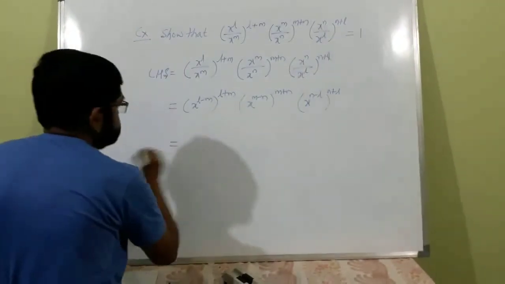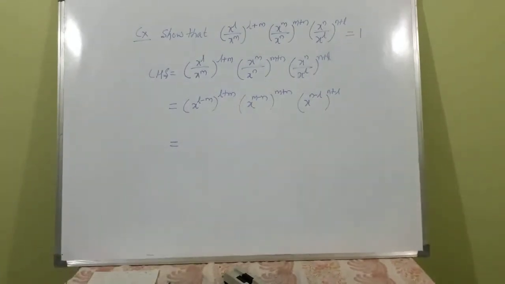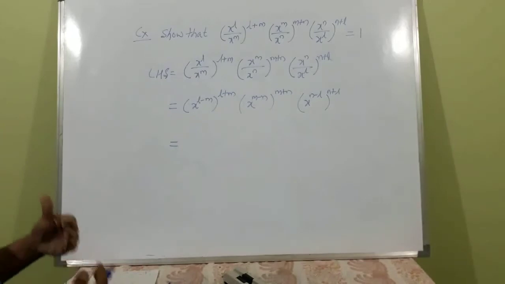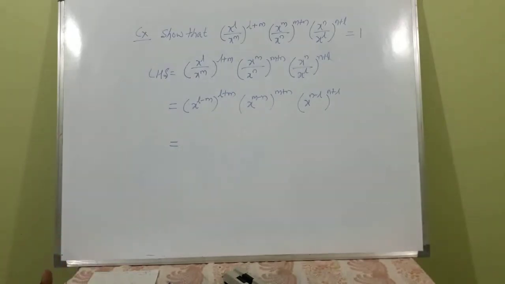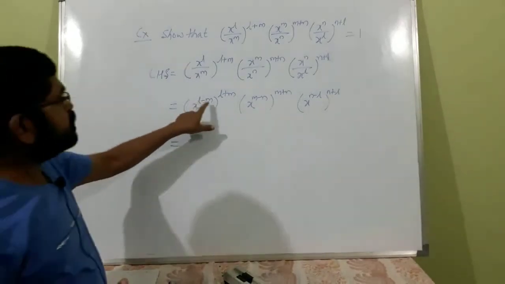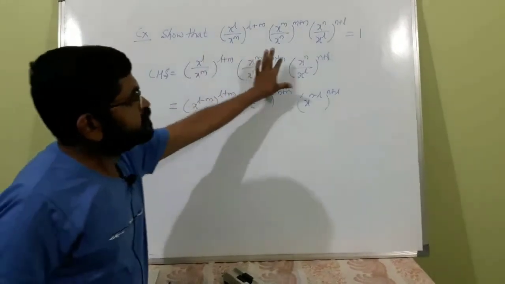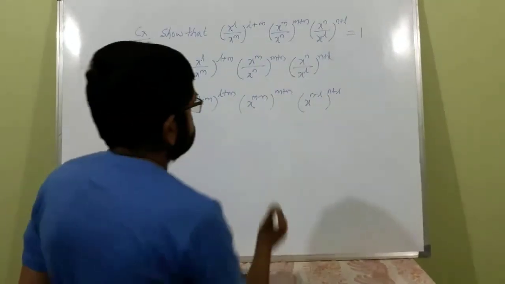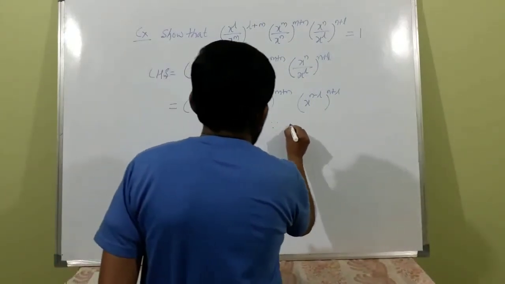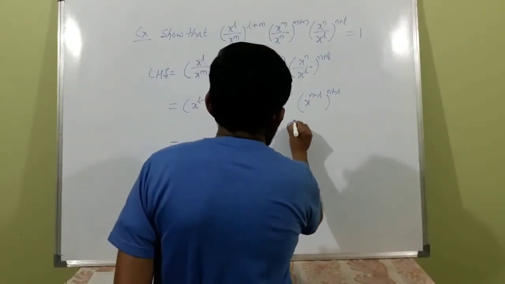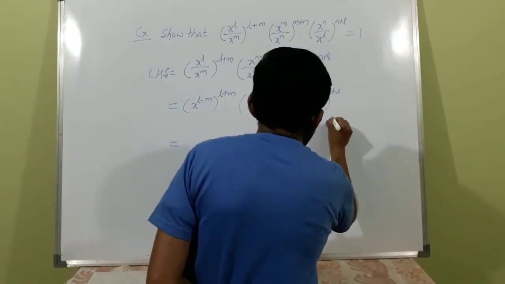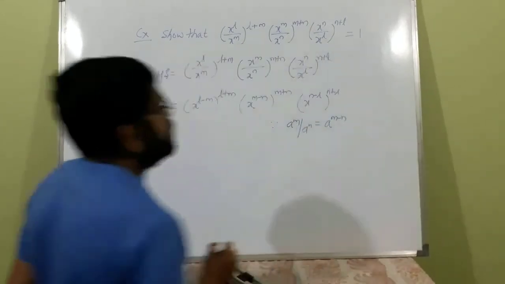So this is nothing but, see here, x raised to l divided by x raised to m, due to the second result, is x raised to l minus m. This is because a raised to m divided by a raised to n is equal to a raised to m minus n.